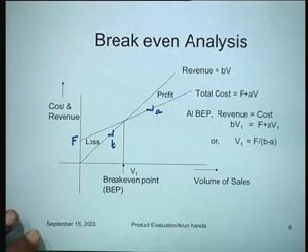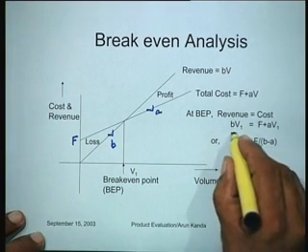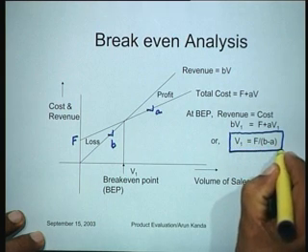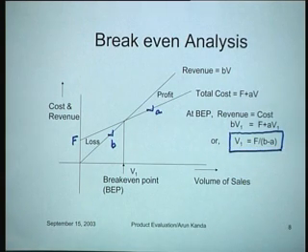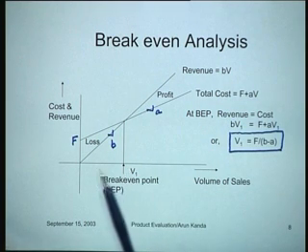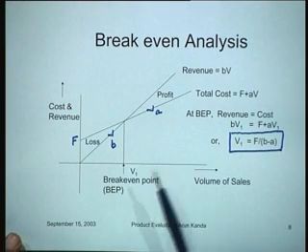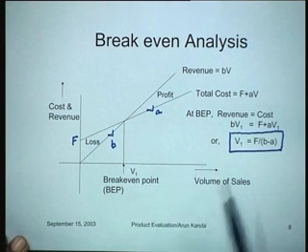What would happen if our intention is to lower the break-even point, which is V1? What are the strategies that a company can adopt to lower the break-even point? Because companies would like to operate at as low a break-even point as possible, so that the range of operation as far as profits are concerned is increased.